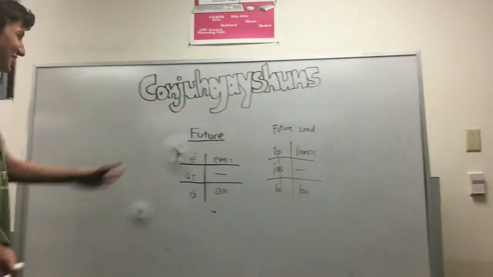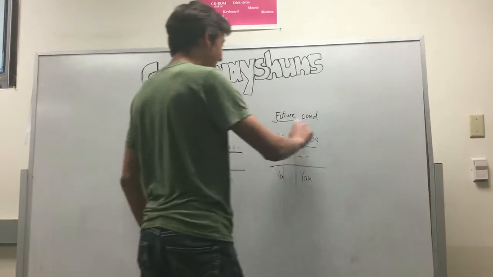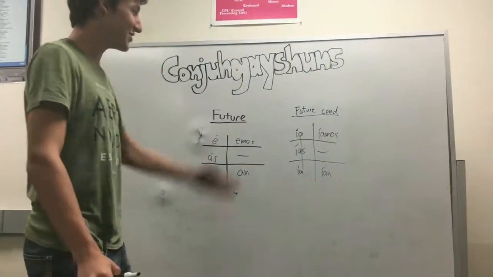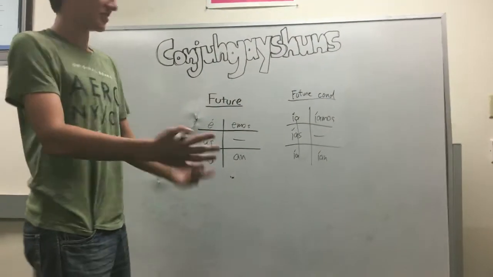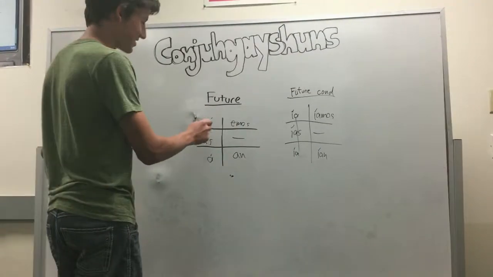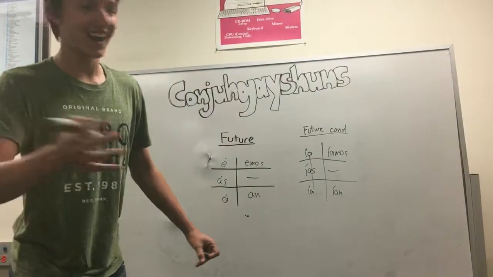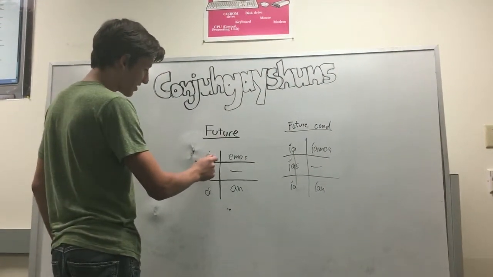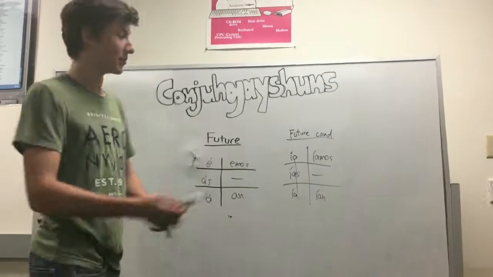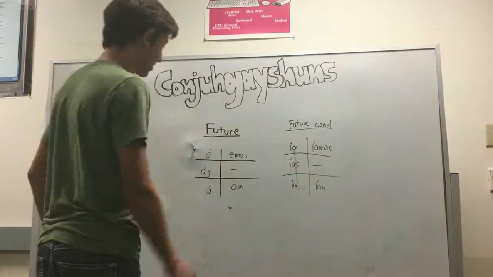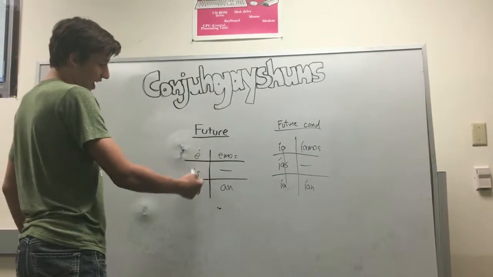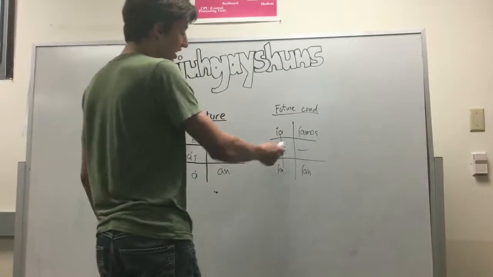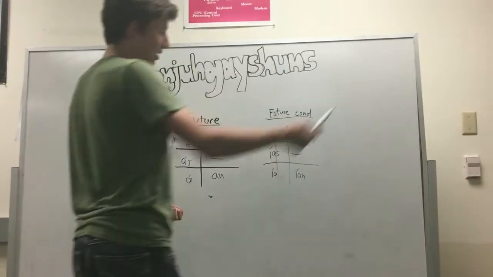Okay, when we're doing future, there are two things. There's future and future conditional. Future is like, I will do this. Future conditional is like, I would do this. For future, it's the same thing for AR, ER, and IR. So for future, you just add this to the end of the infinitive verb. You have to have it at the end of the infinitive verb. So just add é, ás, á, emos, án. And then for future conditional, ía, ías, ía, íamos, ían.